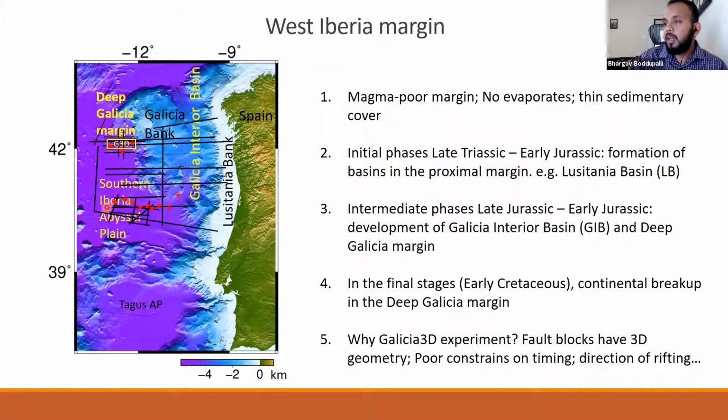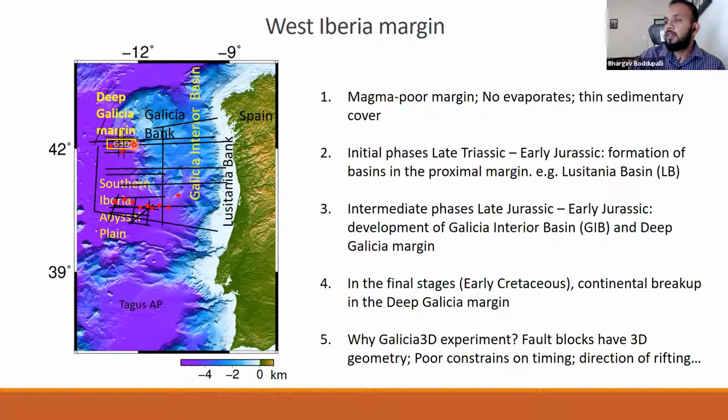The southern Iberian Abyssal Plain is just below the deep Galicia margin, and the crustal structures in these two margins are very similar. This region also has a similar structure as the deep Galicia margin.